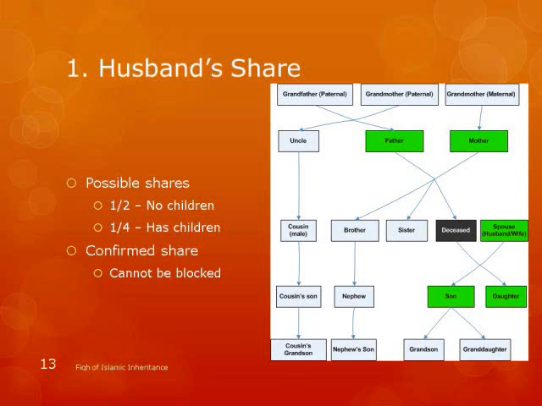And the son, as we mentioned, is so powerful that he can basically block everybody, your uncle, full brother, full sister. This whole chain gets blocked. And we'll see who can block when, in what situation. But the husband, nobody can block. Confirmed share. We just have to see if the wife had children or not. Then we decide if it is half or a quarter. Okay, that's simple enough.